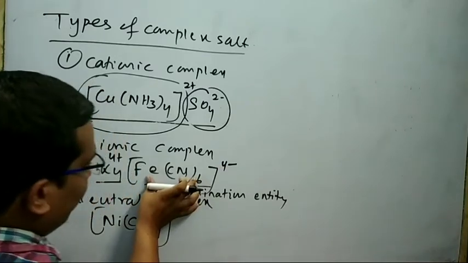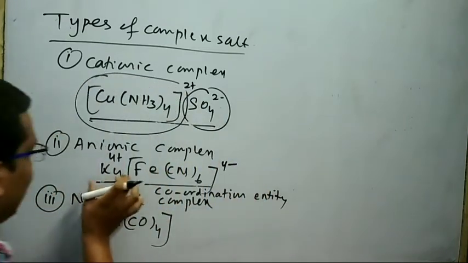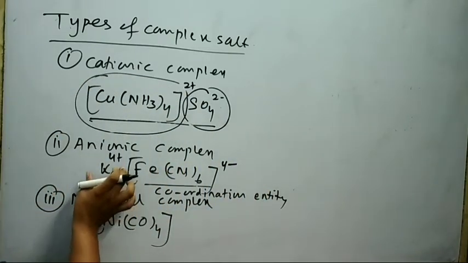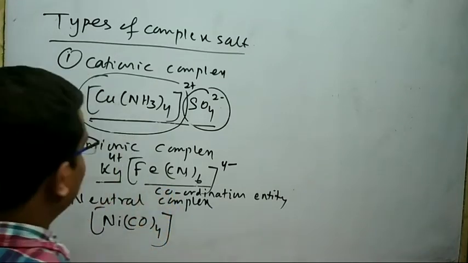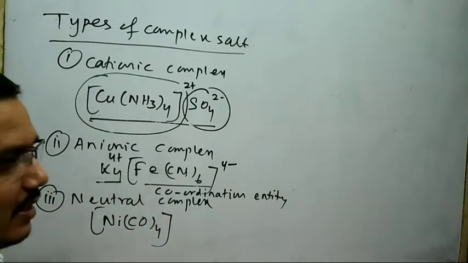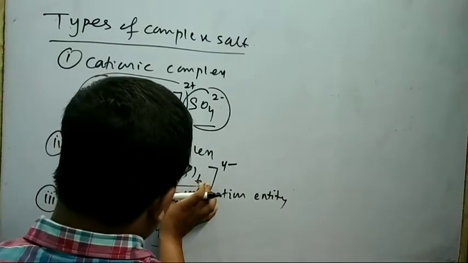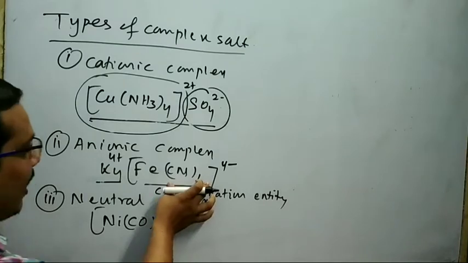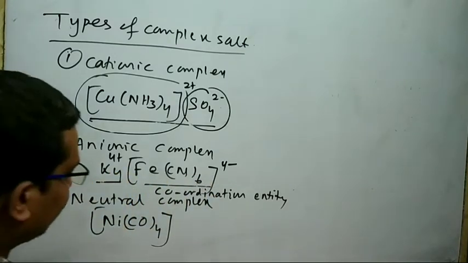This is said to be the coordination entity, and it is the negative part, and this is the counter ion, the positive part. From this example, it is clear that an anionic complex is a complex in which the coordination entity part is negative and the counter ion part is positive.